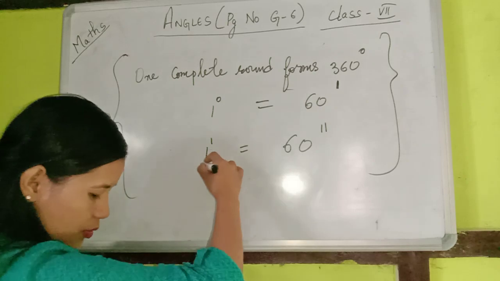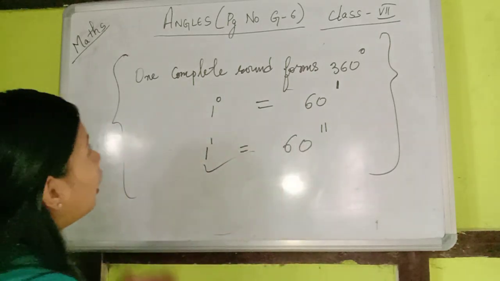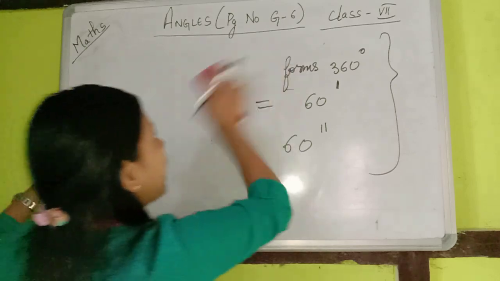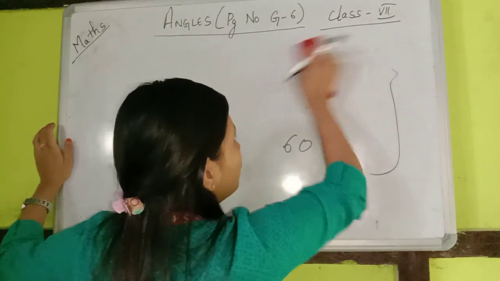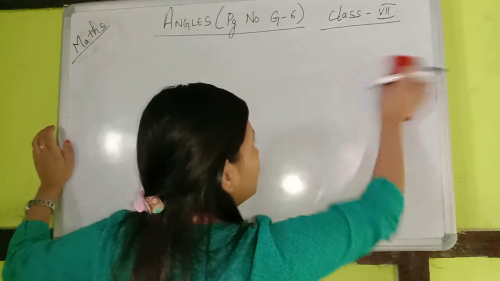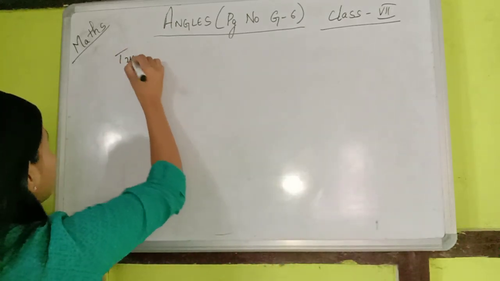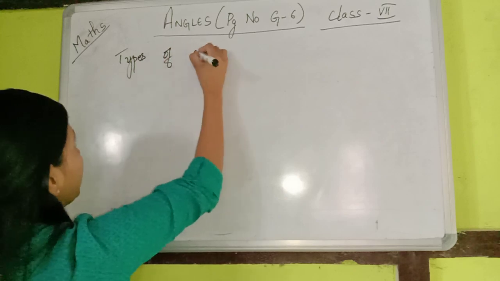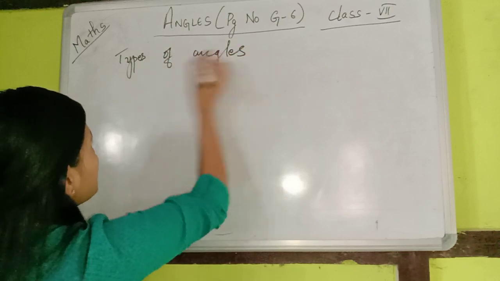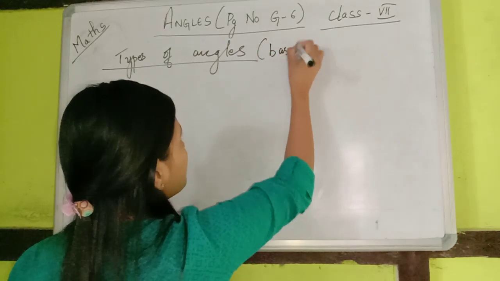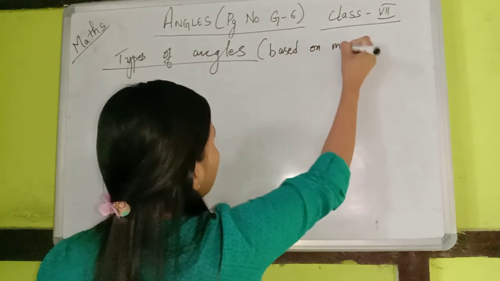Okay, so this is all about the basics of an angle. Now I would like to classify the angles based on measurement. So, types of angles based on measurement.